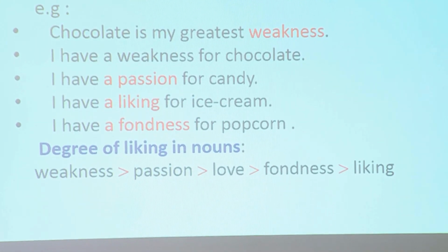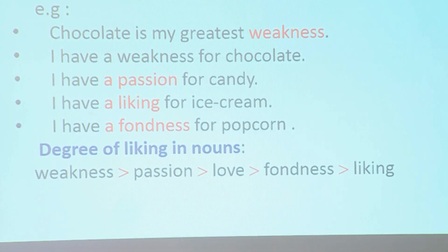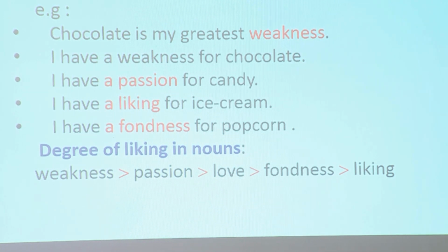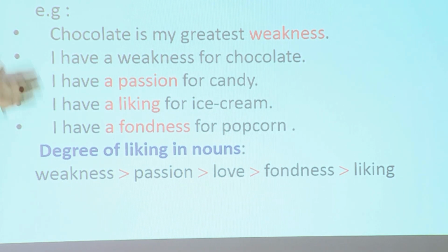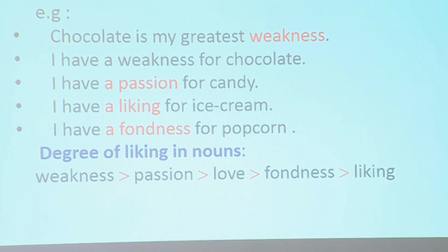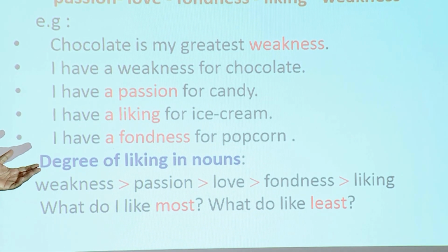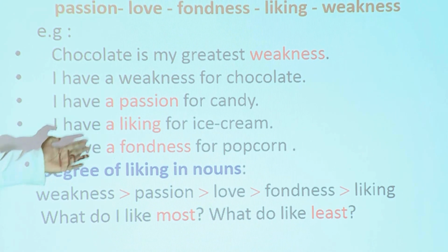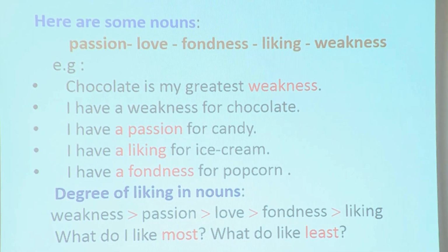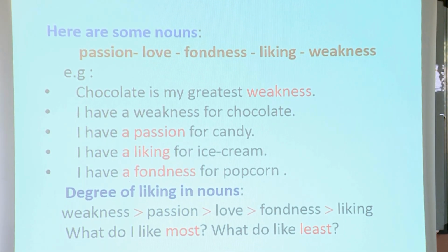Weakness is stronger or less strong? Stronger than passion, than love, than fondness, than liking. So, which do I like the most? What do I like most? Is it chocolate, candy, ice cream, or popcorn?